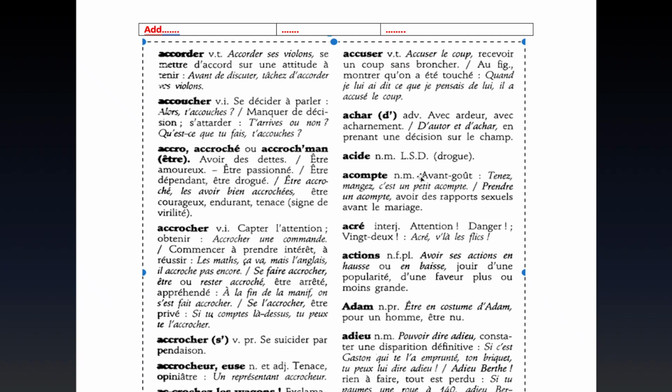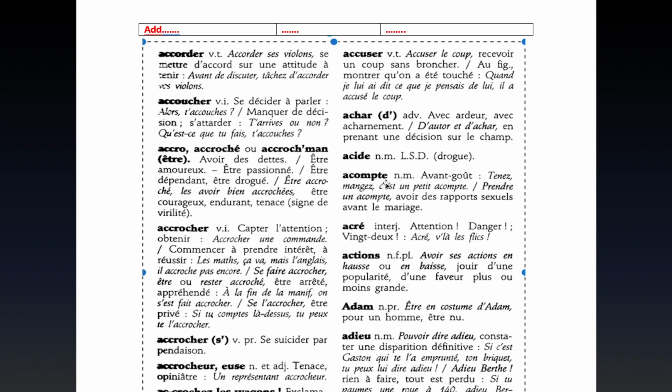Here, account is a noun. If it is a noun, you'll always see in the dictionary the letter N and a dot, and then the next letter tells you whether it is masculine or feminine. So whenever you look for nouns in the dictionary, pay attention to that. NM means that it is a noun and it is masculine.